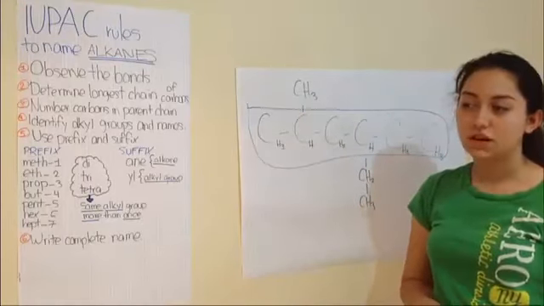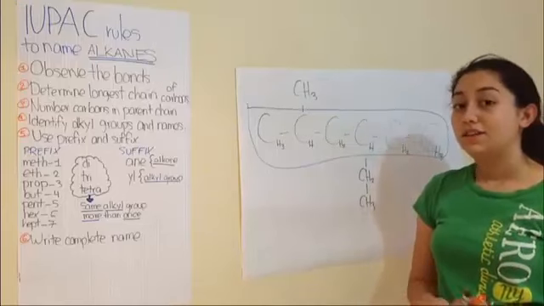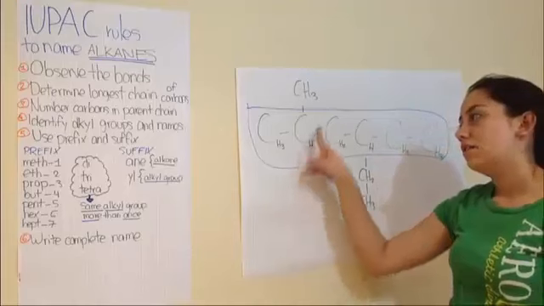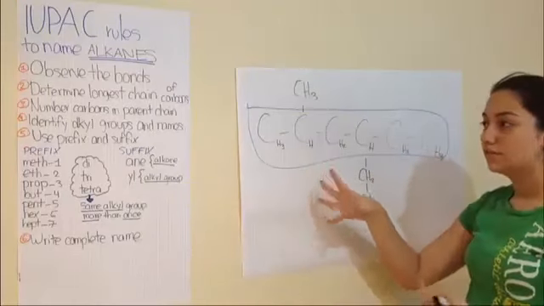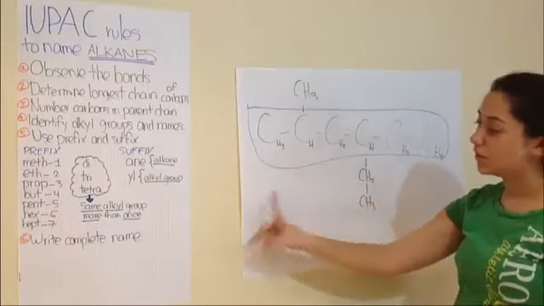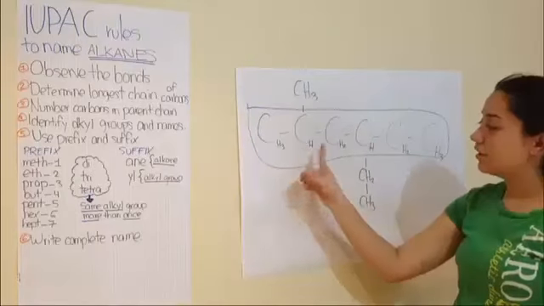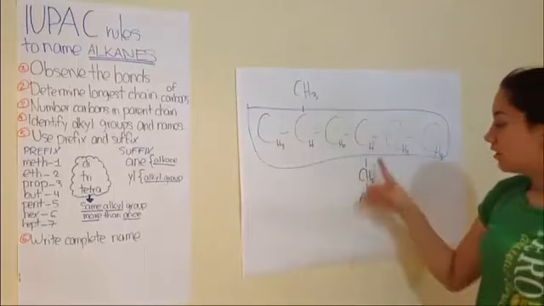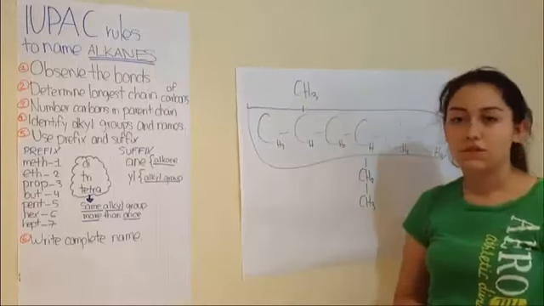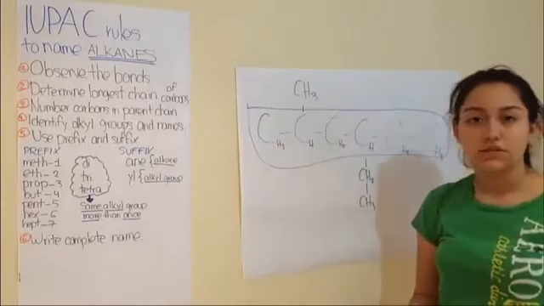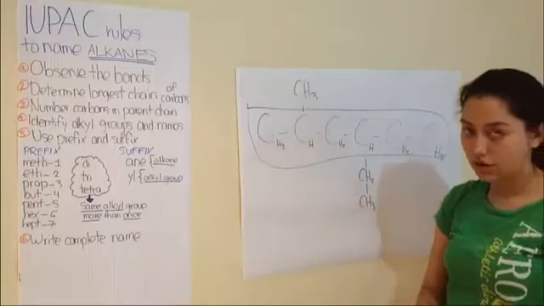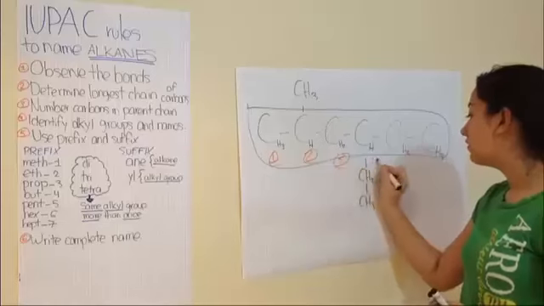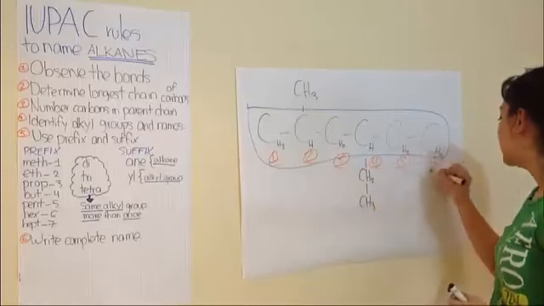In order to do this, you have to keep in mind that you have to put the lowest number on the alkyl groups. So what I mean with this is, if we start numbering this way, it will be 1, 2. The first alkyl group will be in carbon number 2, and if we start here, it will be 1, 2, 3. The first alkyl group in carbon number 3. So we can see that the lowest number is 2, so we are going to start numbering in this way. So it will be 1, 2, 3, 4, 5, and 6.